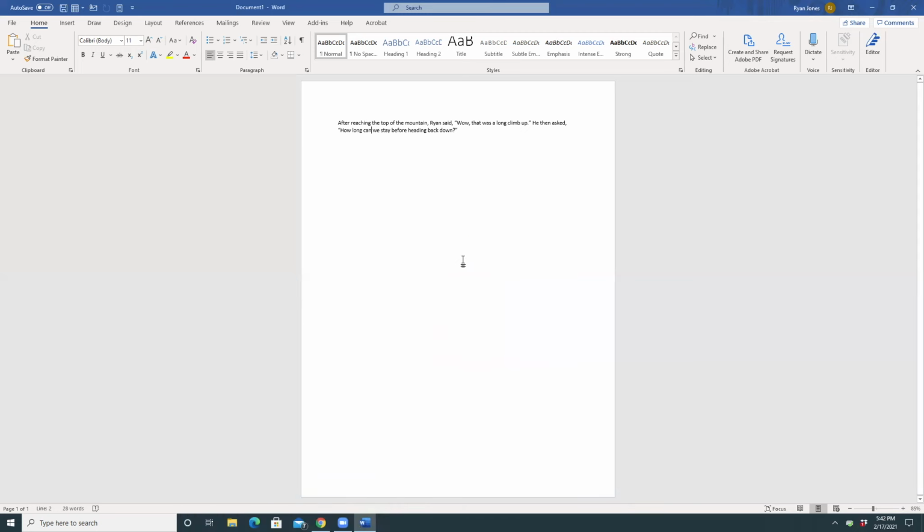Now I'm going to reread this text, and we're going to hear the text that's in quotation marks with a slightly different voice. After reaching the top of the mountain, Ryan said, "Wow, that was a long climb up." He then asked, "How long can we stay before heading back down?"